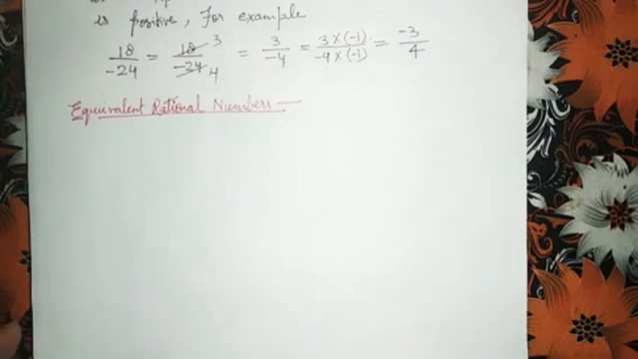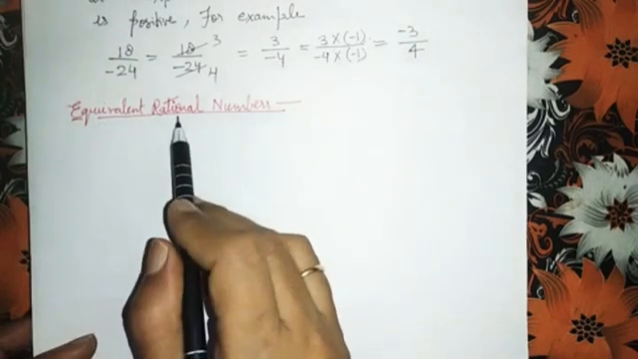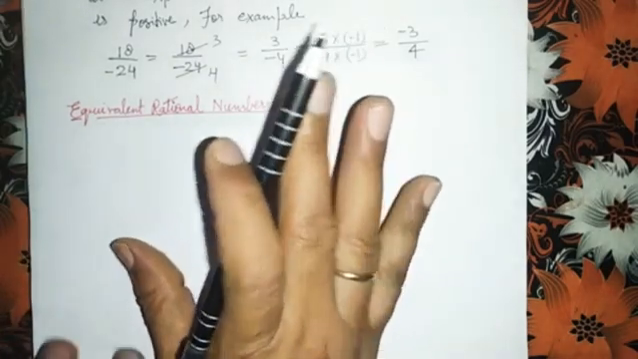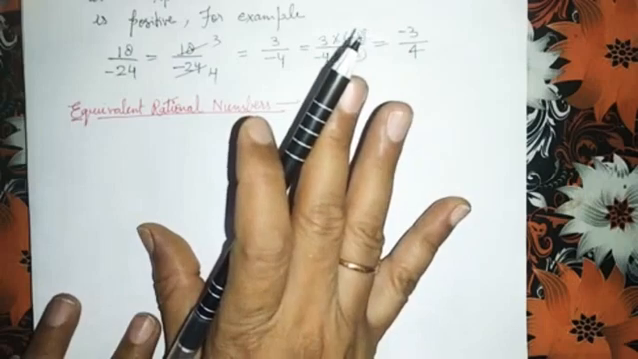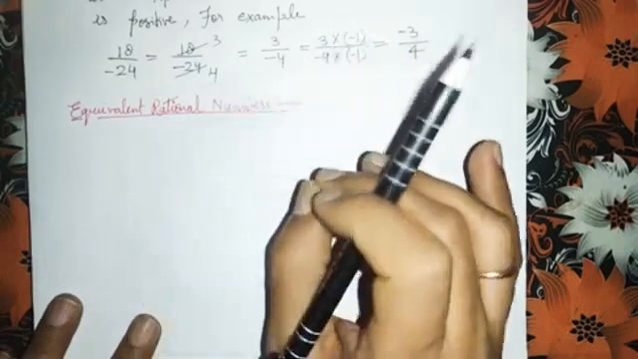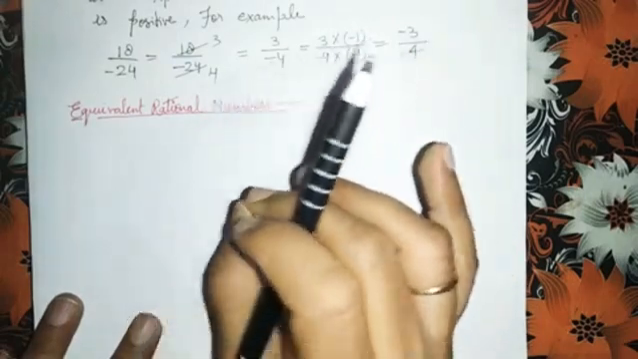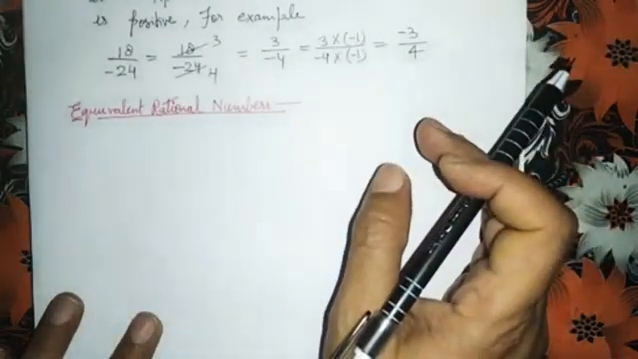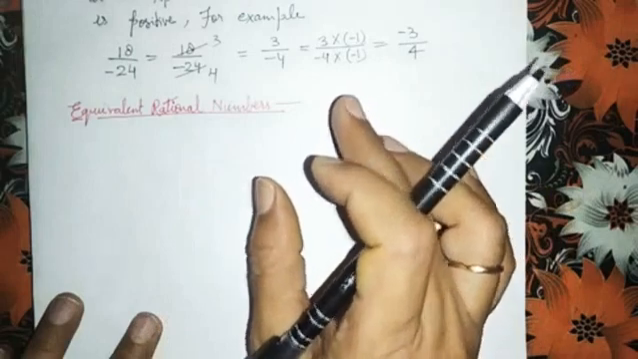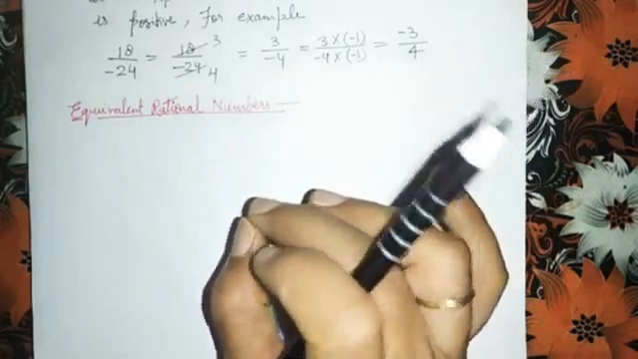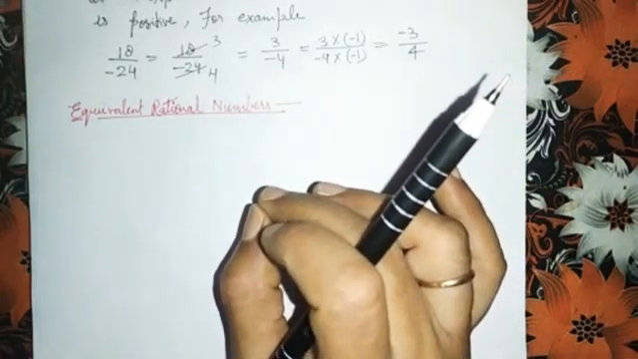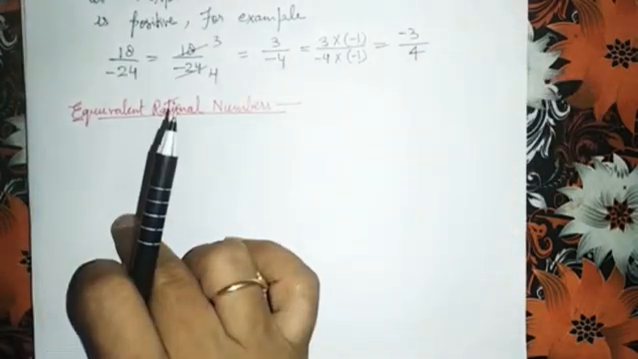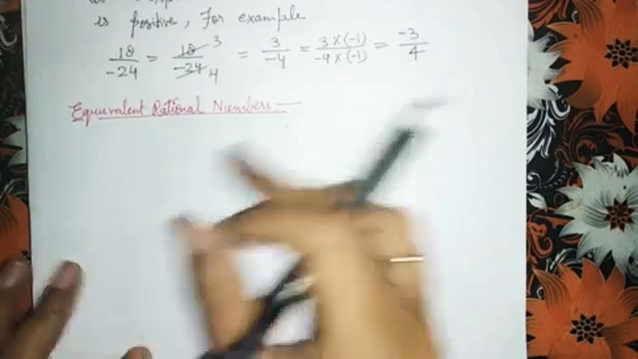Now children, see about equivalent rational numbers. Okay? Children, what is equivalent rational numbers? Let P upon Q be a rational number and n be a non-zero integer. Then P multiply n upon Q into n is a rational number which is equivalent to P upon Q. Okay? I am writing this thing.